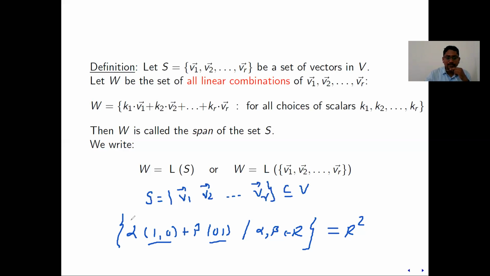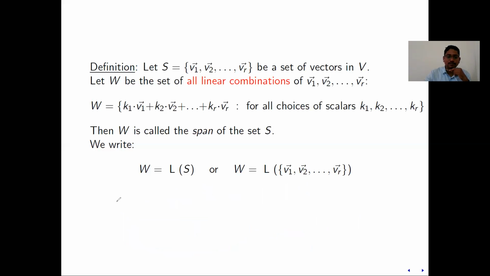Obviously, the vectors of this form are a subset of R2 because you are taking the combination of vectors from R2 with scalars, and as scalar multiplication and vector addition are closed in the vector space, this has to be a subset of R2. Now, how is R2 a subset of this? We can see how R2 is a subset of this. For any vector in R2, you have to write the linear combination of that.